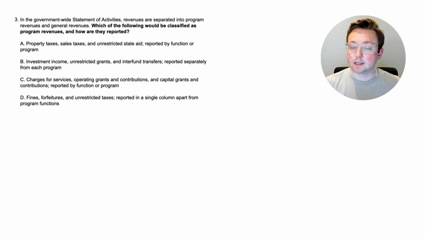Option A, property taxes, sales taxes, and unrestricted state aid would be reported by function or program. Option B, investment income, unrestricted grants, and interfund transfers, and they would be reported separately from each program. Option C, charges for services, operating grants and contributions, and capital grants and contributions, and they would be reported by function or program. And then option D, fines, forfeitures, and unrestricted taxes, reported in a single column apart from program functions. So again, which one of these is talking about program revenues, and how are they going to be reported if they are program revenues?